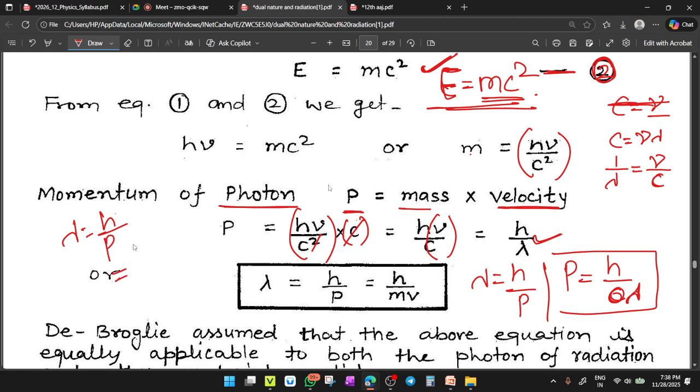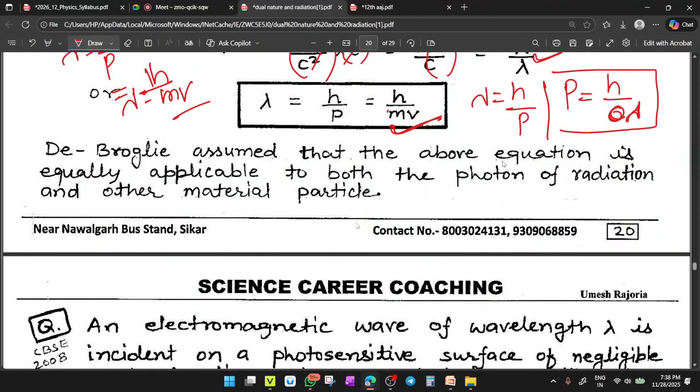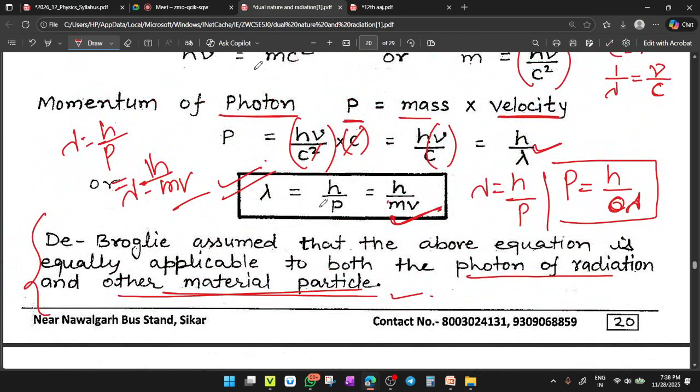If a particle is moving with a speed of v, then lambda equals h upon mv. So this is the formula for wavelength. De Broglie assumed that the above equation is equally applicable to both the photon of radiation and other material particles. So no need of this line, we only have to write till lambda equals h upon p, that is equal to h upon mv.